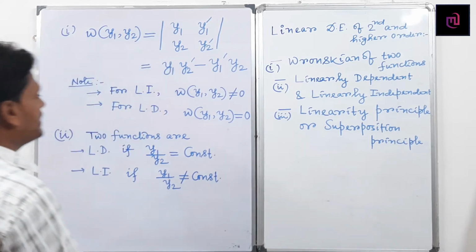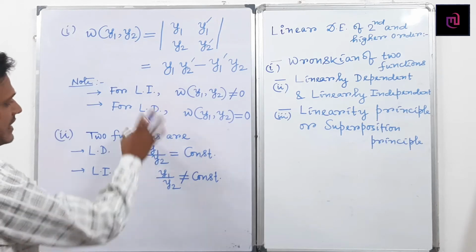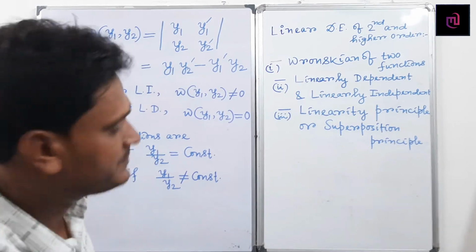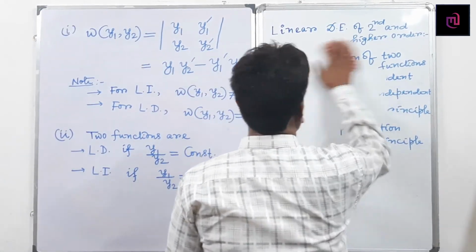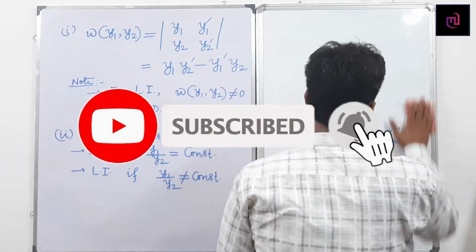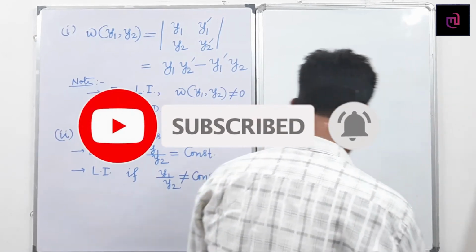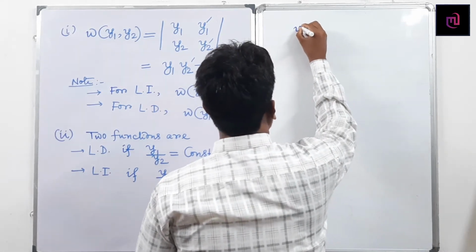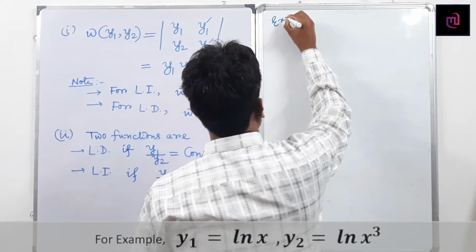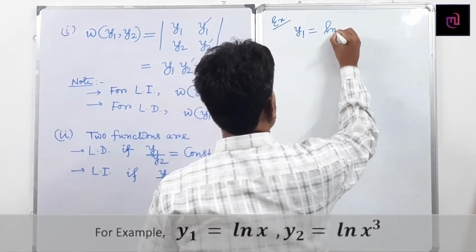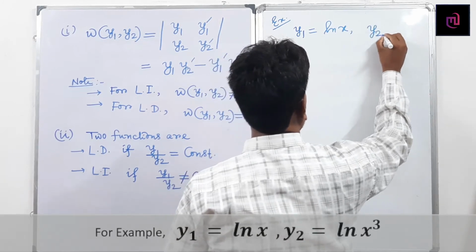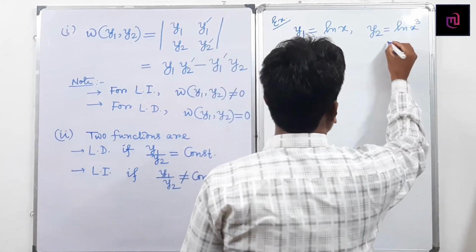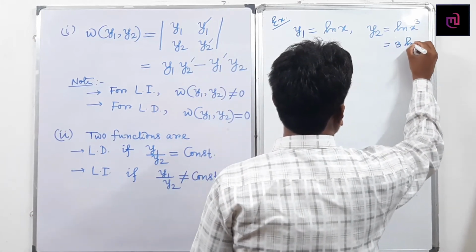Taking one example, using the Wronskian and this method, you will get the result whether two functions are linearly dependent or not. Suppose y1 equals ln x and y2 equals ln x cubed, so this becomes 3 into ln x.